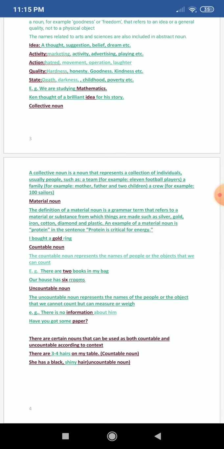Now coming to collective noun. A collective noun is a noun that represents a collection of individuals, usually people, such as a team. For example, 11 football players. A family, for example, mother, father, and two children. A crew, for example, 100 sailors. So these all are an example of collective noun.